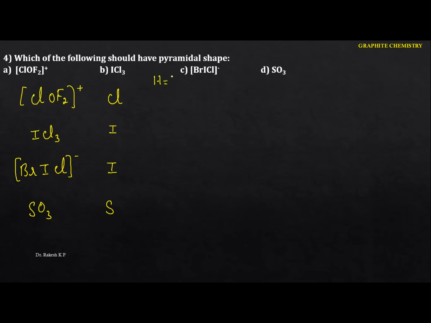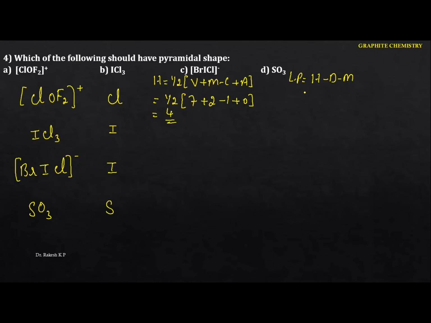So we know that the number of hybrid orbitals is half into valence electrons plus monovalent minus cation plus anion. And to identify the lone pair, we have an equation: H minus D minus M, that is hybrid, divalent, and monovalent. See the first one here. Let me calculate the first one. We have half. The valence electron for chlorine is 7, plus the divalent will be 2, and we have a cation, only 1 plus, so I am going to write minus 1 and 0. I am going to write directly this value, which becomes 4.